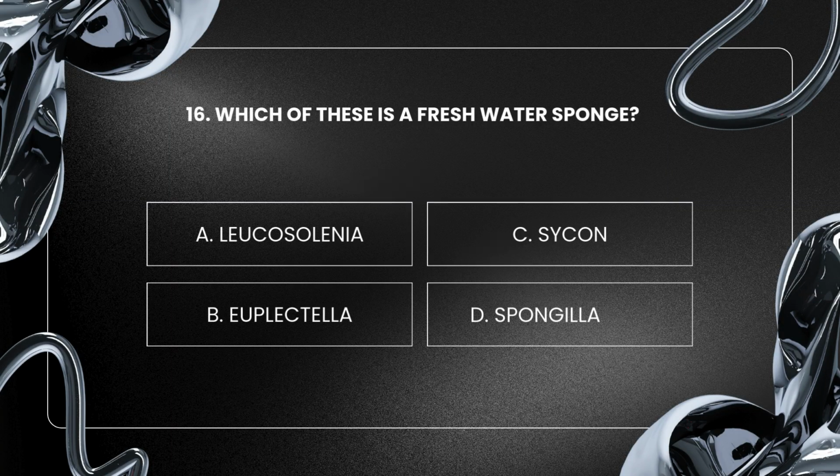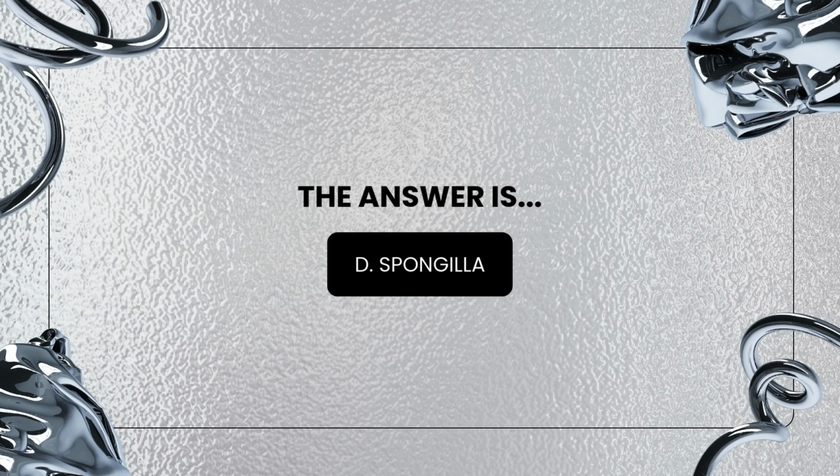Which of these is a freshwater sponge? A. Leucosolenia, B. Euplectella, C. Scypha, D. Spongilla. The answer is D. Spongilla.